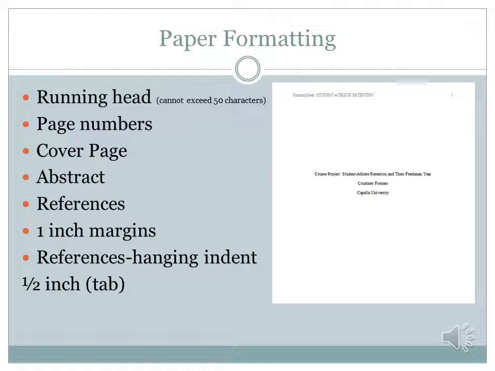But if they do not note that they want those things included, then you need to make sure that you're only including what APA says you should include, which is the title, your name, the university name, and that running head. You're always going to have an abstract unless the teacher notes they do not need an abstract or they do not want you to have an abstract. And you're always going to have a references page, and we'll get to those in just a moment.